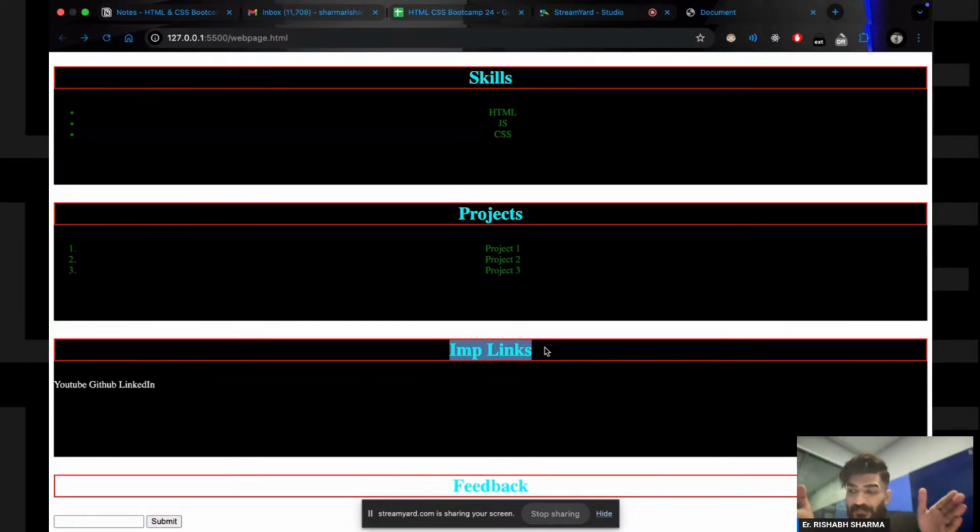So now try to understand this thing very carefully. When it has the complete width, right? So I can make it align to the left, I can make it align to the center, I can make it align to the right also.